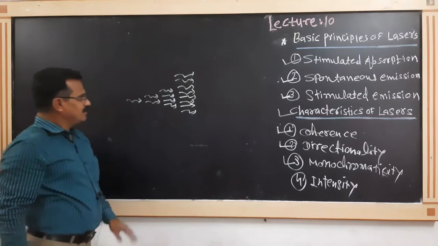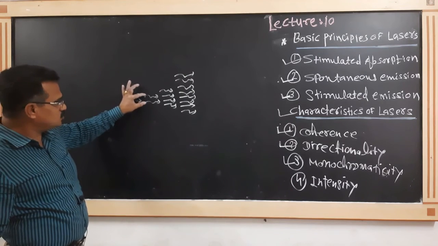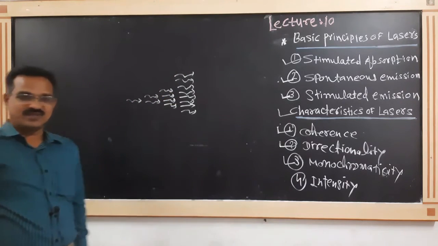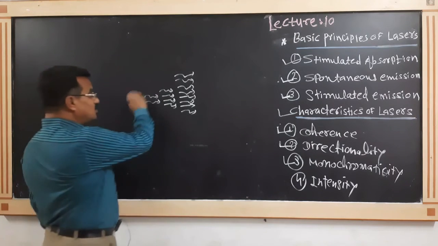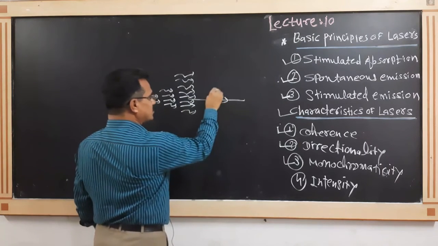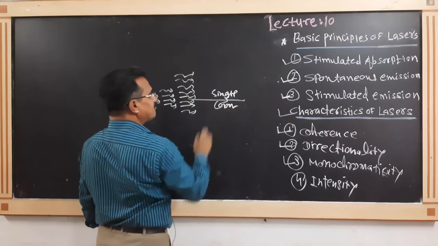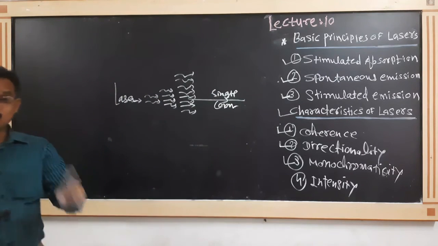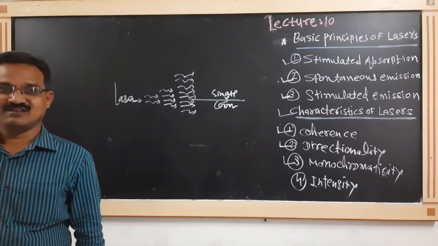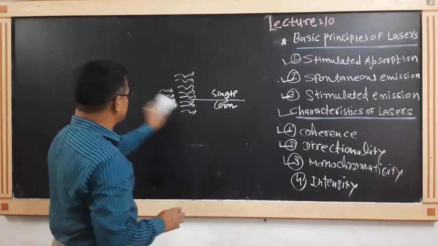The wavelength of all these photons is the same. It means the light produced by the laser is of a single color, monochromatic. Only one wavelength is present in the laser light.